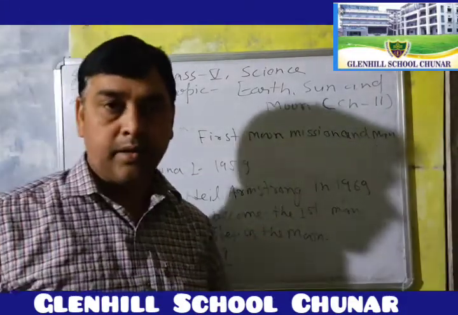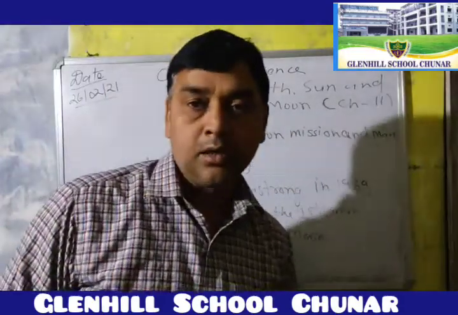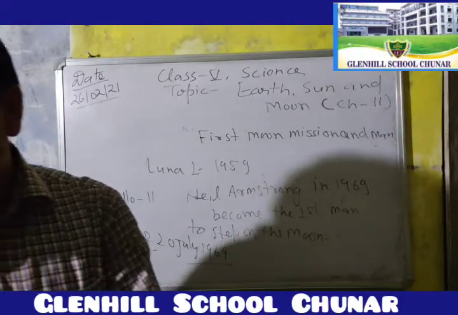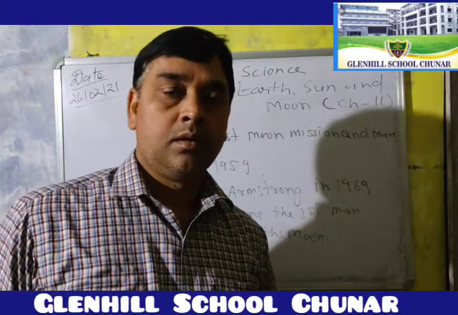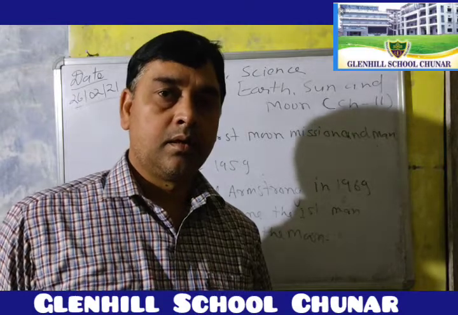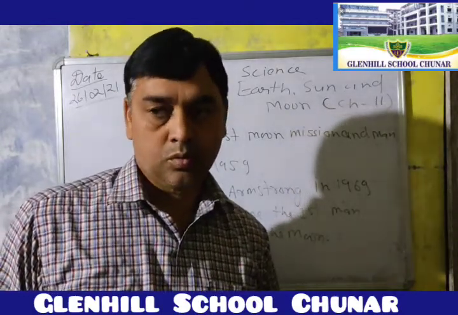The crew were the three astronauts Neil Armstrong, Buzz Aldrin and Michael Collins. The commander was Neil Armstrong, who landed on the surface of the moon.